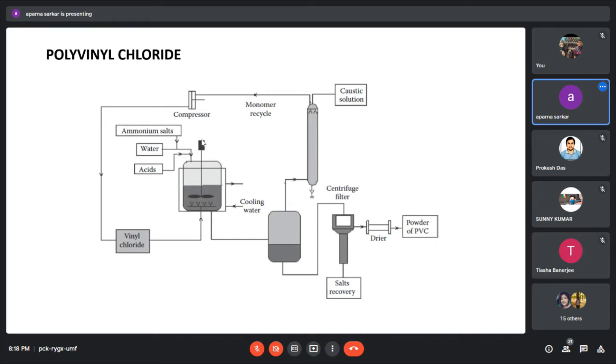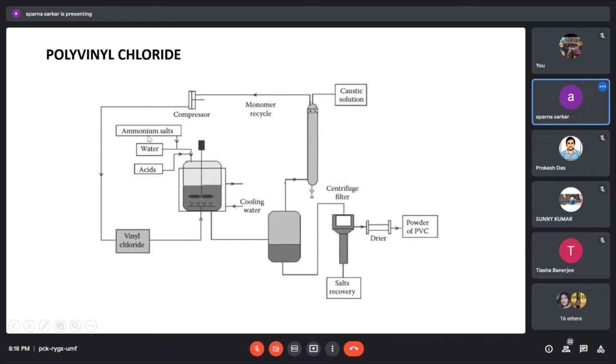So we only need this vinyl chloride production. Now this is the emulsion polymerization, or you can say suspension polymerization.